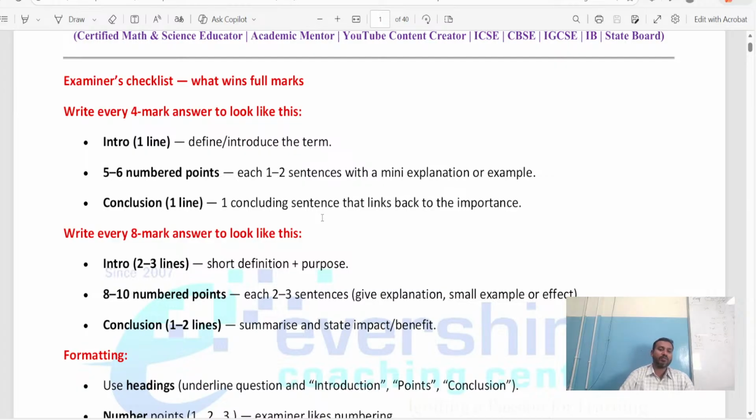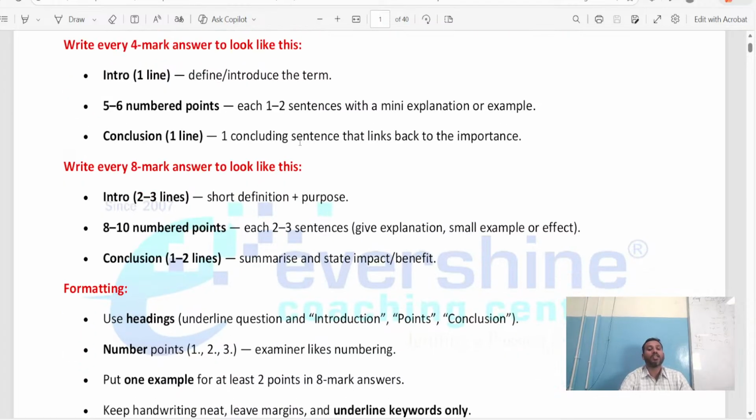Similarly, let me see how to write the 8 mark carrying questions. First, the introduction: you have to write 2 to 3 lines, either a short definition or the purpose of the given question. Next you have to write 8 to 10 number points as the main answer, each with 2 to 3 sentences of explanation, a small example or effect as per the given question. You can fill all these things in the body between 8 to 10 points.